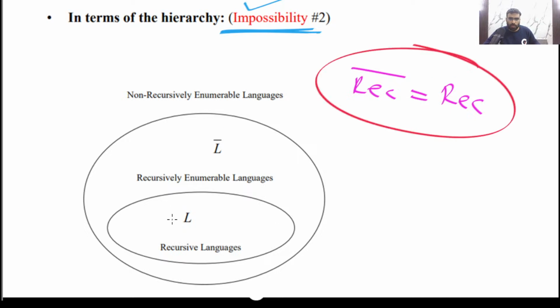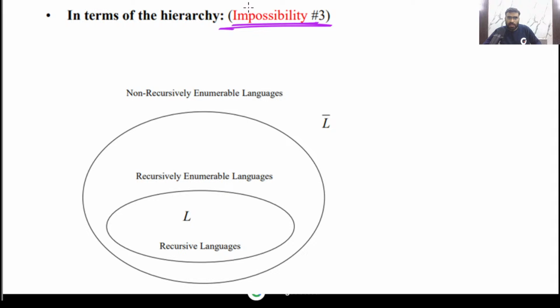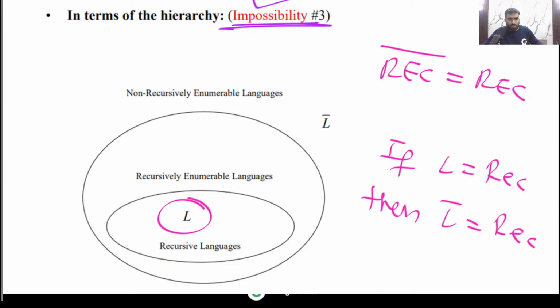So this is also not possible. What about this one? Again, not possible, because if L is recursive, then L complement will also be recursive. So this is also impossible.